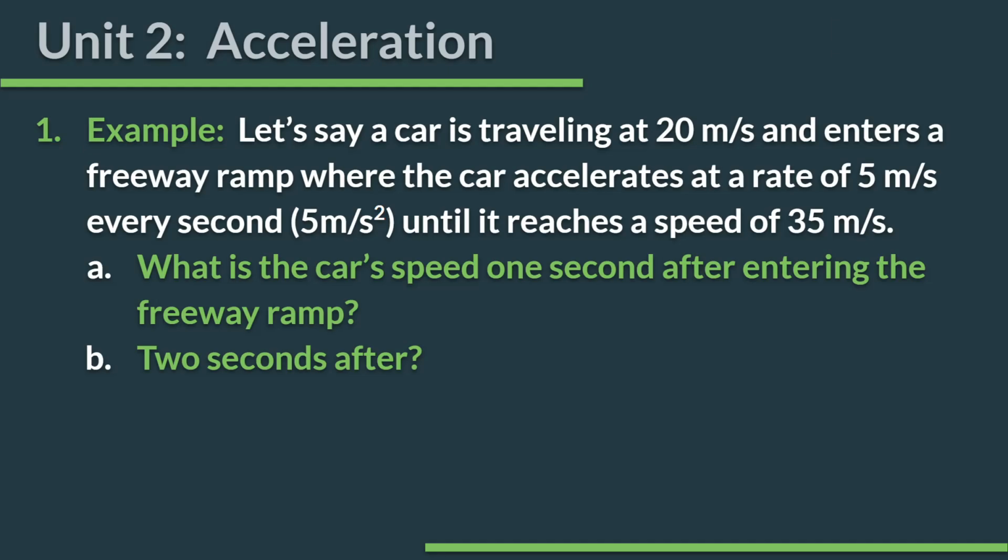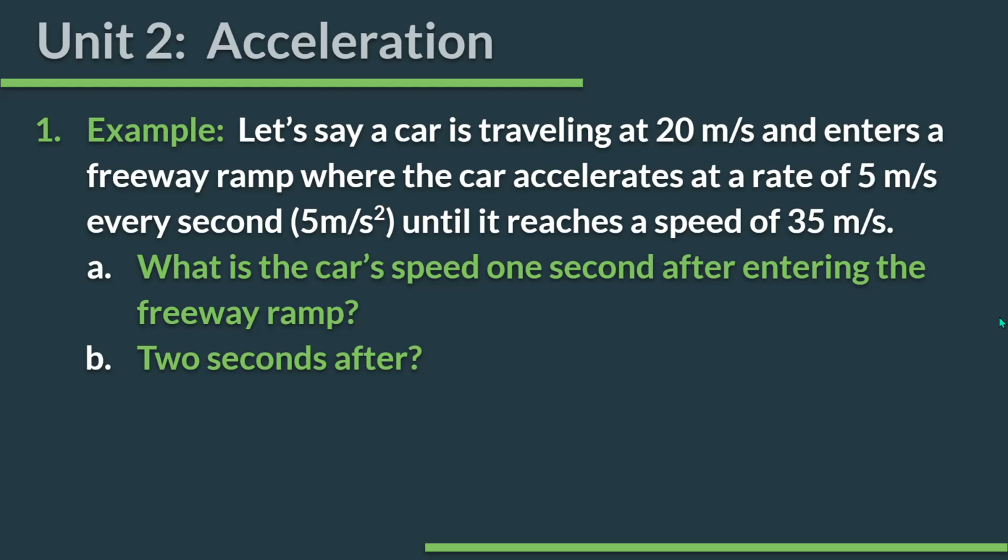It says, let's say a car is traveling at 20 meters per second and enters a freeway ramp where the car accelerates at a rate of 5 meters per second every second, which can be written as 5 meters per second squared, until it reaches a speed of 35 meters per second. What is the car's speed 1 second after entering the freeway ramp?